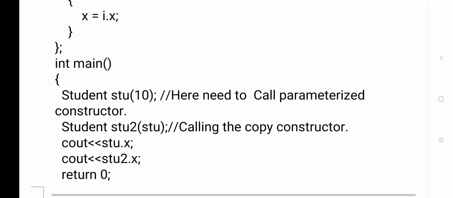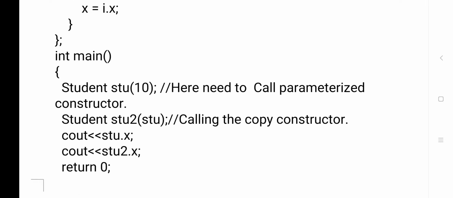Here we learn. You see, student stu(10). So we need to call a parameterized constructor here. Understood? Student is the name of the class and stu is an object. Now student stu2 is another object, and that object is created by copying stu.